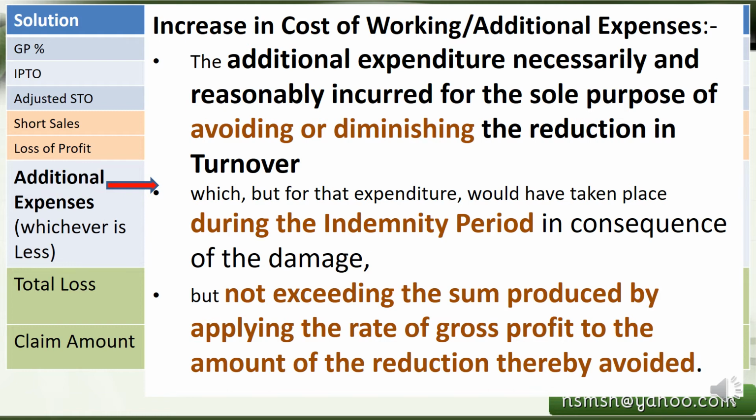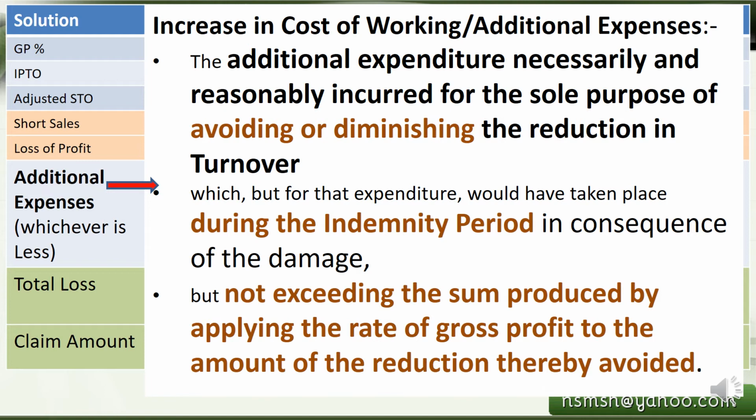Okay, so from the above three ways of calculation, we need to take the lowest amount. Let us understand: the additional expenditure necessarily and reasonably incurred for the sole purpose of avoiding or diminishing the reduction in turnover, which but for that expenditure would have taken place during the indemnity period in consequence of the damage, but not exceeding the sum produced by applying the rate of gross profit to the amount of the reduction thereby avoided. What does that mean?